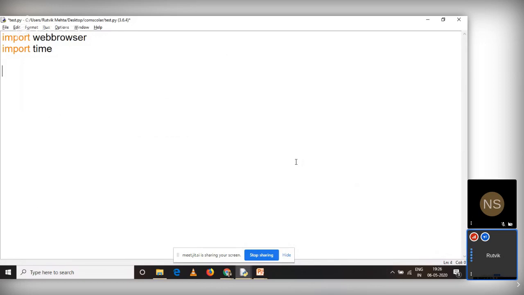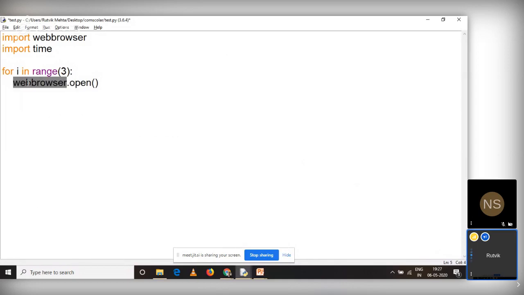Now understand this, very simple thing. I'll use a for loop: for i in range(3). So this code will be running 3 times. Now I'm going to say webbrowser. This is how you use a module, and within the module there is a function called open, which opens a particular link for me. Understand the syntax, it is very important. webbrowser is the module name, and within this module there is a function called open.